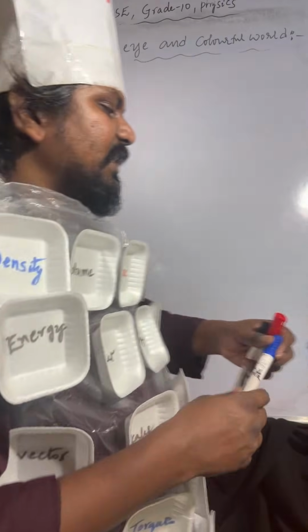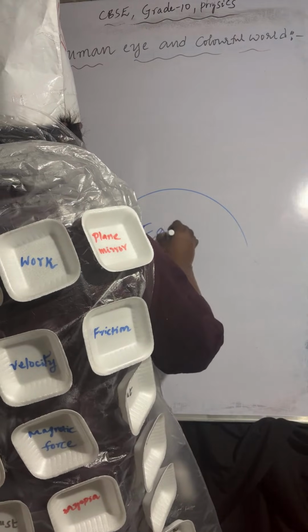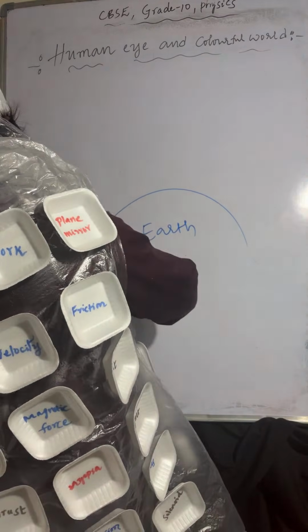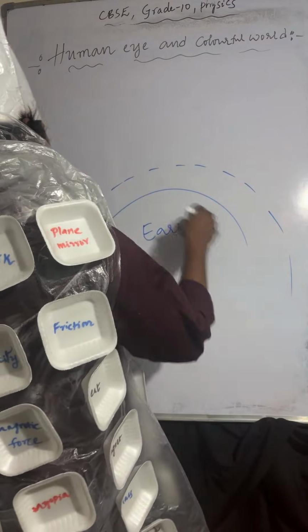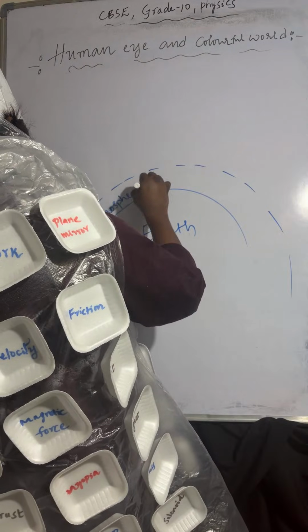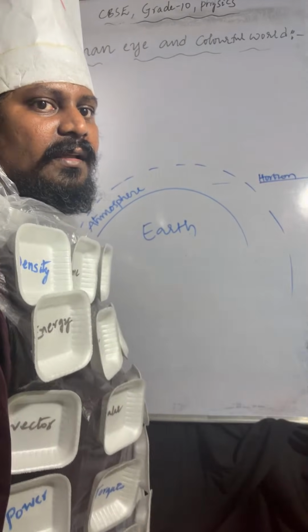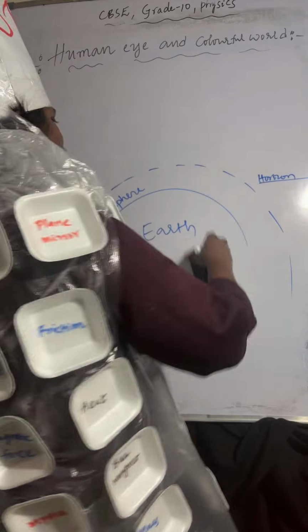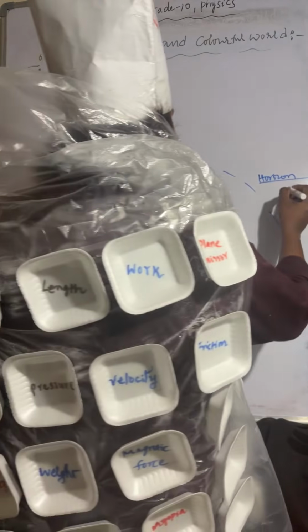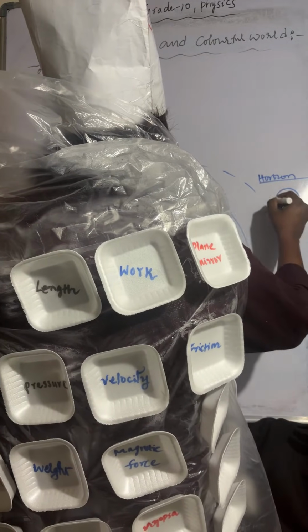So how will it happen? Just check once here. I am taking this as the earth, and this is the earth's atmosphere. This is the origin. The sun is positioned below the origin. So normally it appears here.